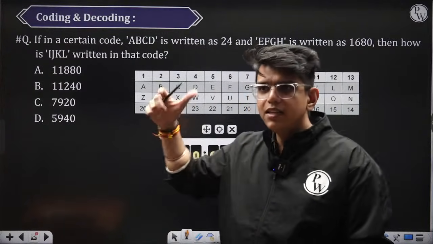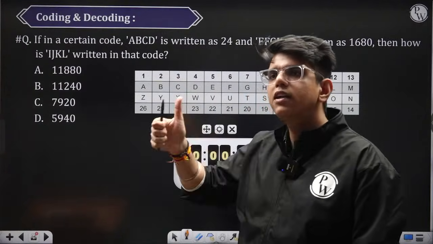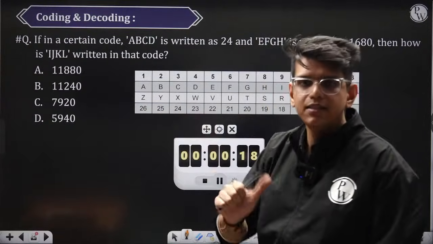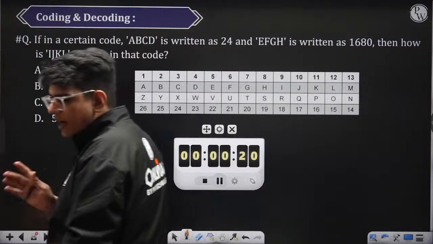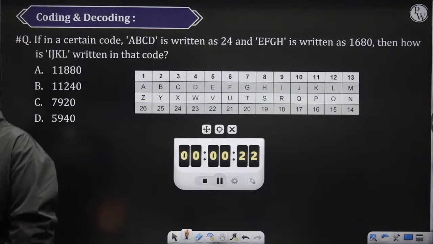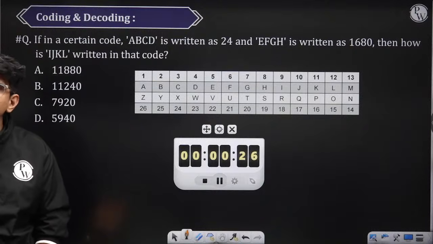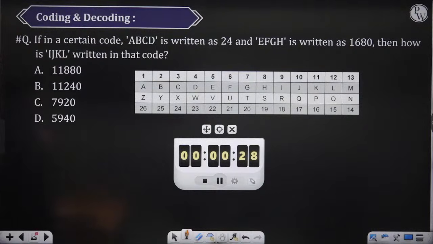But after seeing this question and knowing the logic, you should be able to replicate this in the exam. That is what we are trying to do in the class. I will expose you to all the different types of questions you can face in the exam. What you need to do is, once you understand how to solve these questions, replicate that in the exam. That's it.